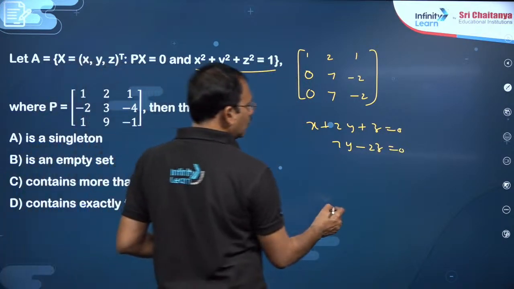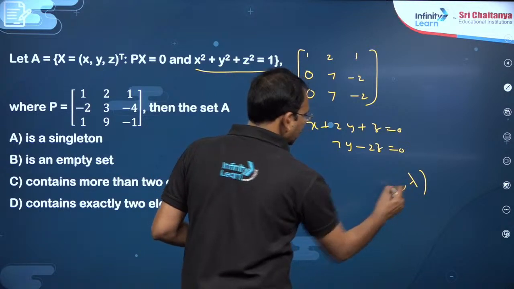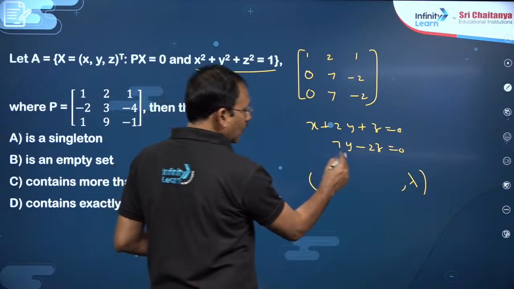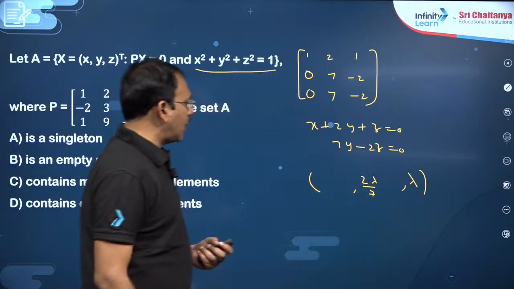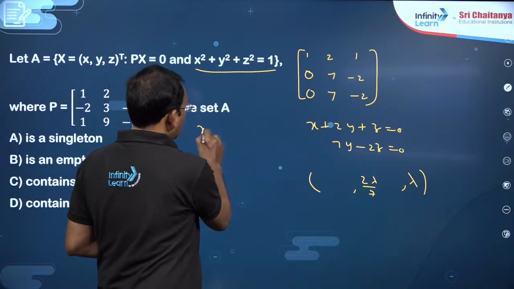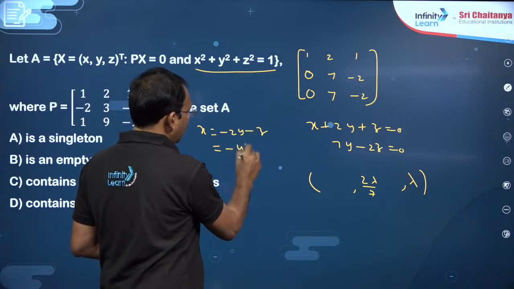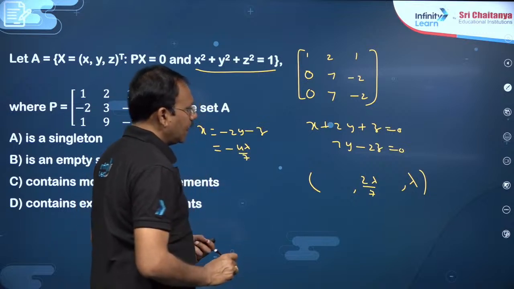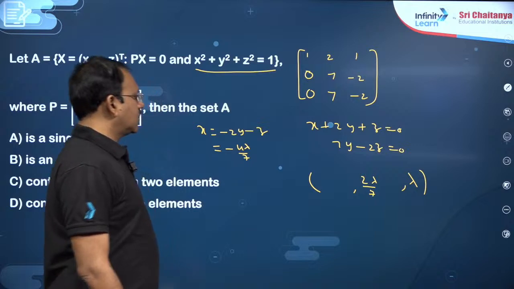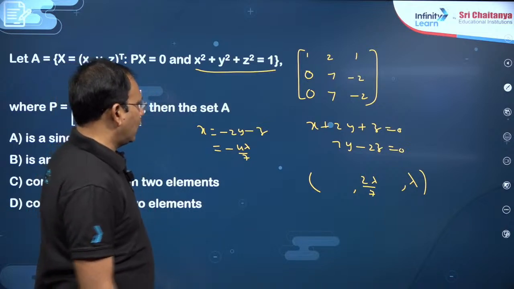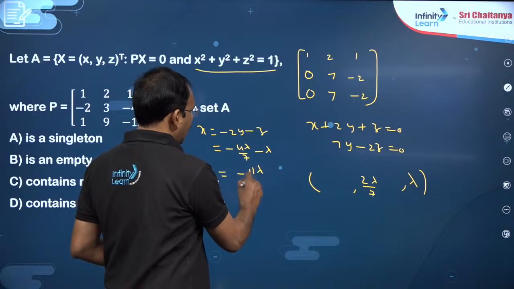So here you can do one thing, you put z is equal to lambda. If you put z is lambda, y is nothing but 2 lambda by 7. If y is 2 lambda by 7, what about x? x is minus 2y minus z. Minus 2y means minus 4 lambda by 7, because y is 2 lambda by 7, minus 2y will become minus 4 lambda by 7, minus z is minus 7 lambda by 7.